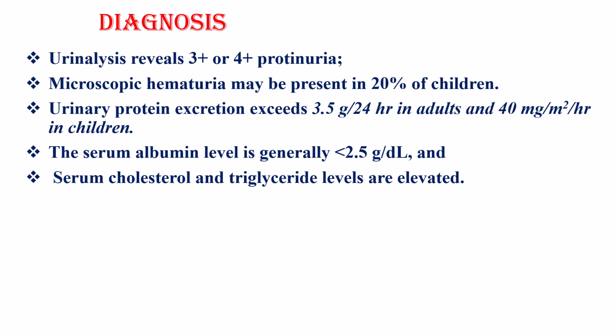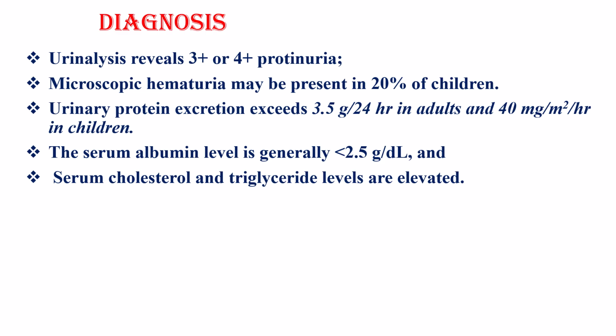To diagnose nephrotic syndrome, we have to check urinalysis. Urinalysis most of the time shows protein +3 to +4. Microscopic hematuria might be present in 20% of children. The exact diagnosis is made by 24-hour urine protein or urine protein to creatinine ratio. Urinary protein excretion exceeding 3.5 gram per 24 hours in adults or 40 milligram per meter square per hour in children is massive proteinuria, or nephrotic range proteinuria.